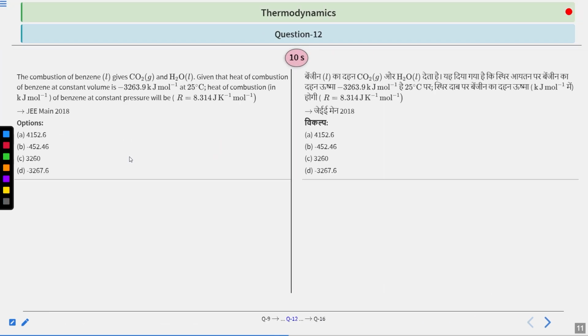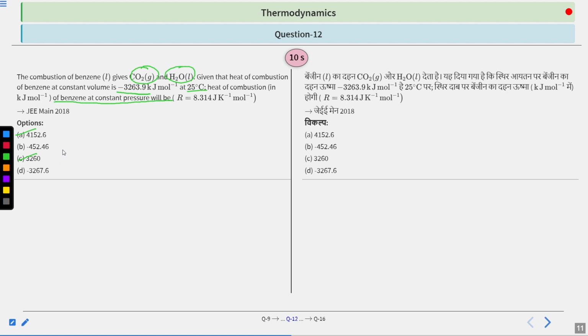Question number 12 says that the combustion of benzene, which is in liquid form, gives us CO2 gaseous and H2O liquid. So the state is mentioned. Given that the heat of combustion of benzene at constant volume is minus 3263.9 kilojoule per mole at 25 degrees Celsius, the heat of combustion in kilojoule per mole of benzene at constant pressure will be, R value is given. Options are A 4152.6, then B minus 452.46, C 3260, D minus 3267.6.